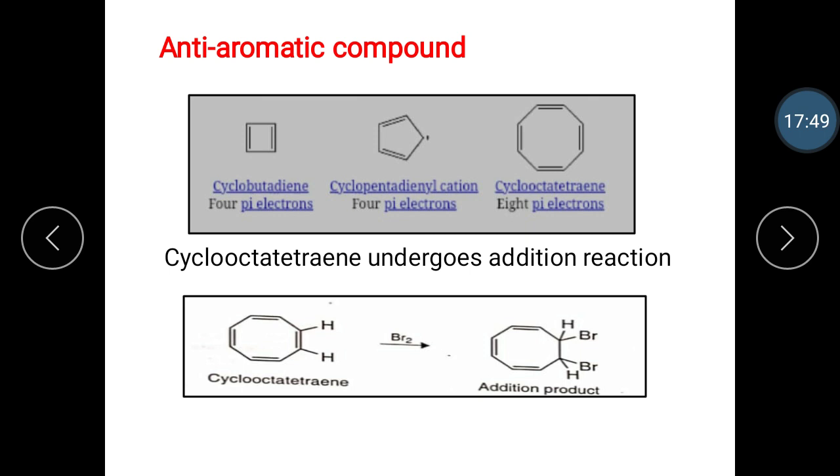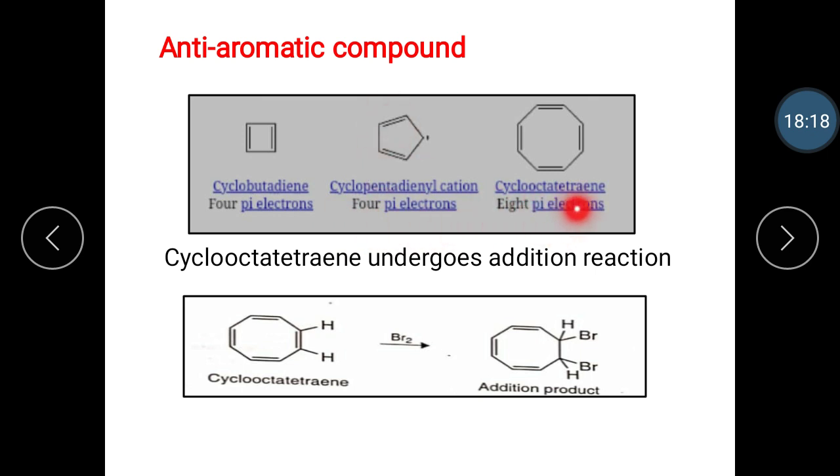Then the next examples are for anti-aromatic compounds. In that, cyclobutadiene, cyclopentadienyl cation, and cyclooctatetraene. The cyclobutadiene contains 4 pi electrons, from the 2 double bonds. Then the next one is the cyclopentadienyl cation. It contains 4 pi electrons from the 2 double bonds.